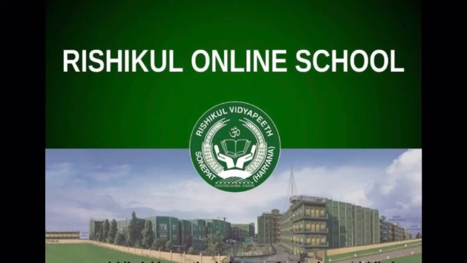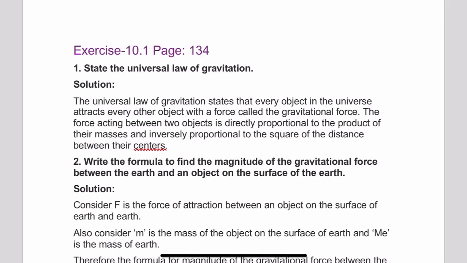We have completed chapter number 10. Now we will discuss the in-text questions of chapter 10. First question, which is on page number 134, is: state the universal law of gravitation.